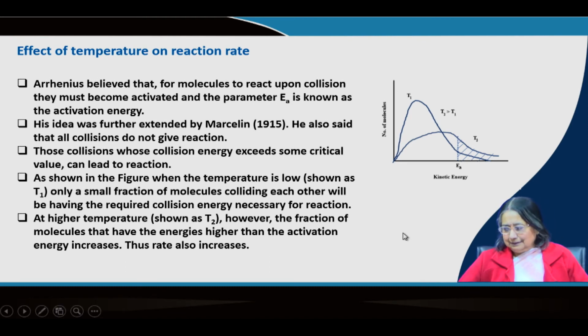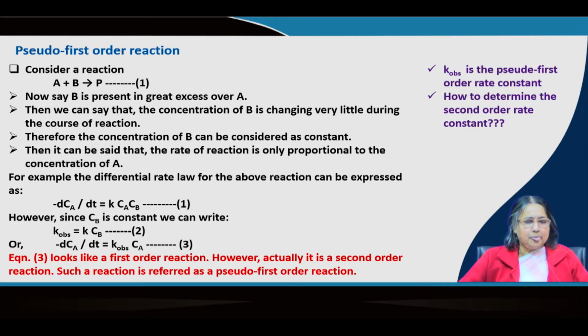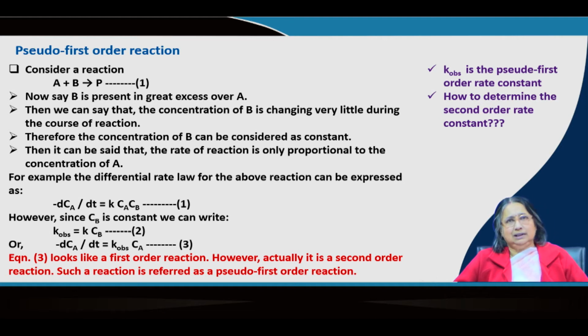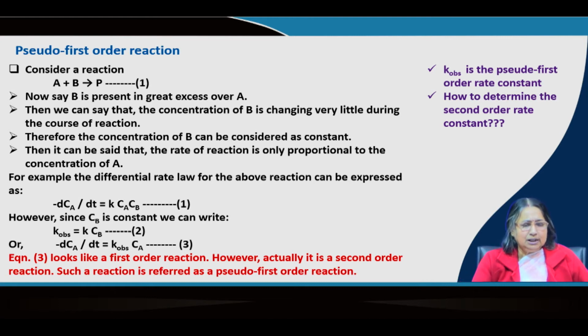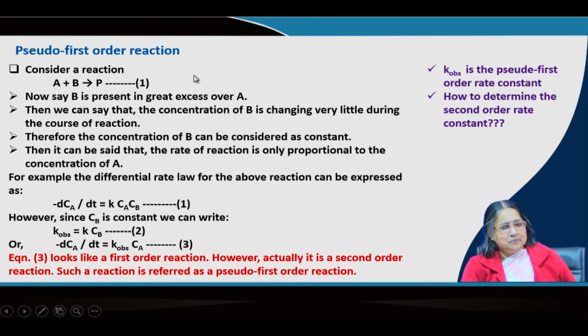Now, this is some concept. What is a pseudo first order reaction? You already know the first order reaction, but what is pseudo? Pseudo means false. We know pseudopod, pseudo means false. Now, pseudo first order means it is false first order. So, let us see an example. Consider an example A plus B giving P. This is an example.